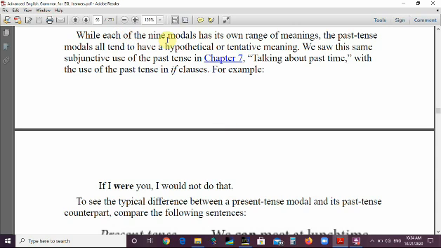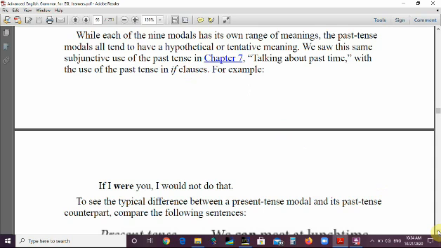While each of the 9 modals we talked about yesterday, can, could, shall, should, will, would, may, might, and must, has its own range of meanings, the past tense modals all tend to have a hypothetical or tentative meaning. As we said before, tentative means confused or uncertain or not sure. We saw this same subjunctive use of the past tense in chapter 7 when we talked about past time with the use of the past tense in if clauses.